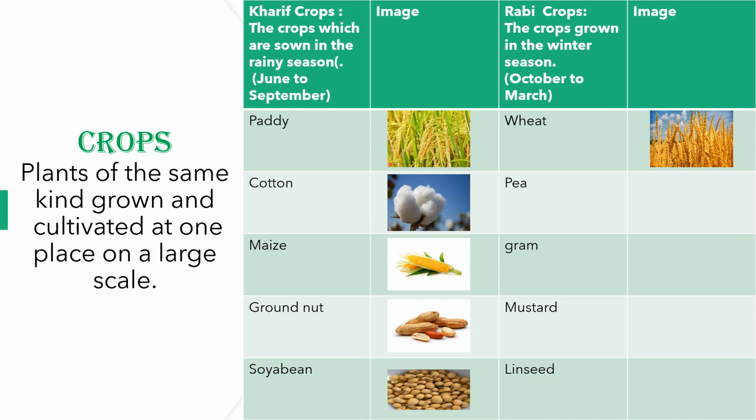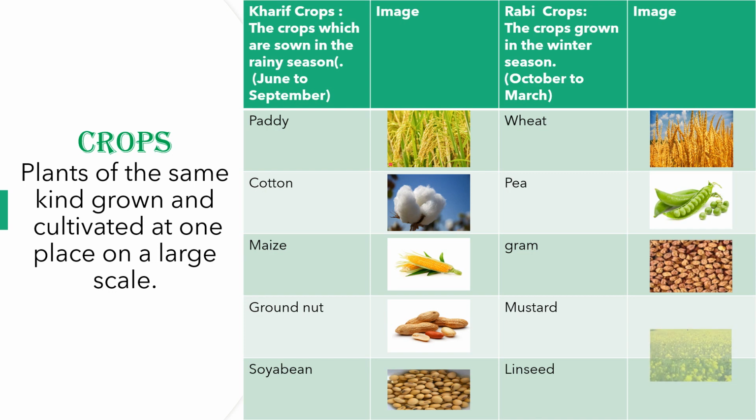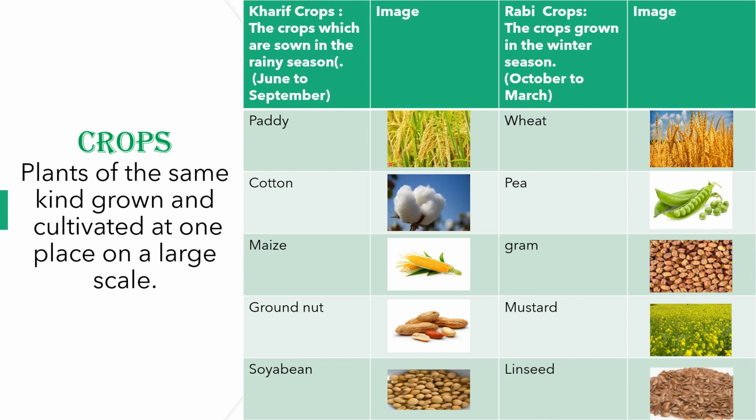Examples: paddy, cotton, maize, groundnut, soyabean. On the other hand, rabi crops are grown in the winter season and their time period is between October to March. Some examples: wheat, pea, gram, mustard, linseed.